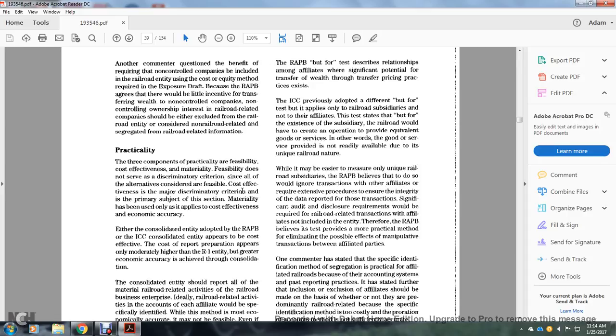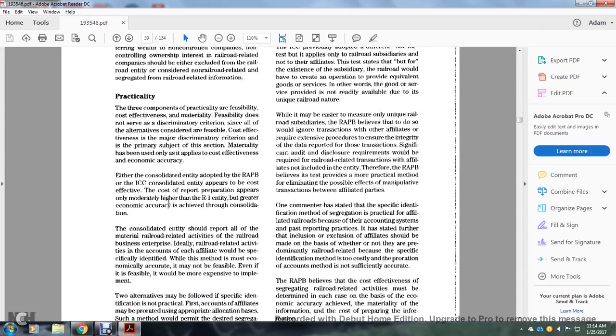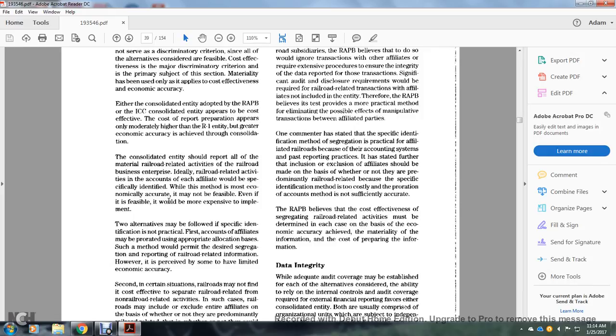Cost effectiveness is one of the major discriminatory criteria, posed primarily subject to materiality, and has been applied together with economic accuracy. Either consolidation, as adopted by the Railroad Accounting Principles Board or the Interstate Commerce Commission, appears cost effective, with report preparation costs only moderately higher than the alternative but greater economic accuracy achieved in the consolidation.